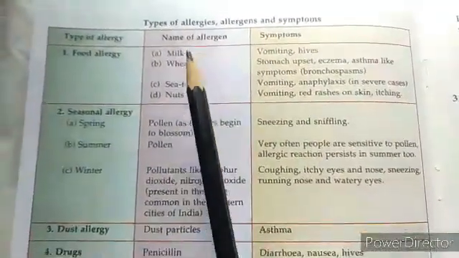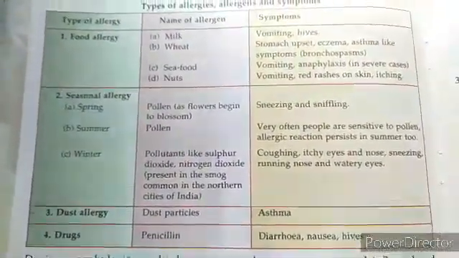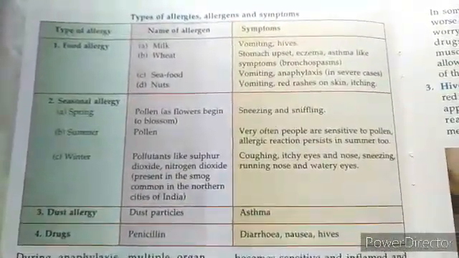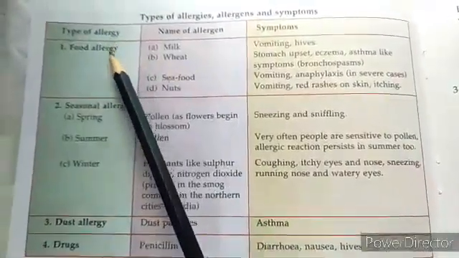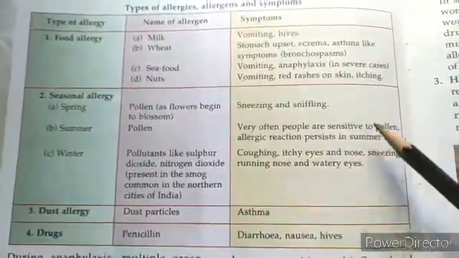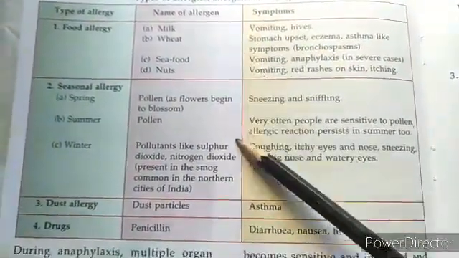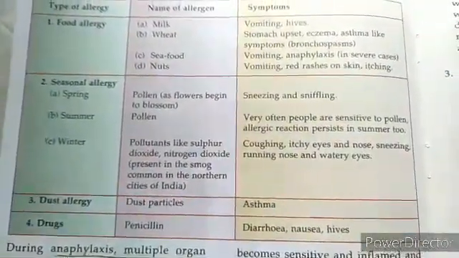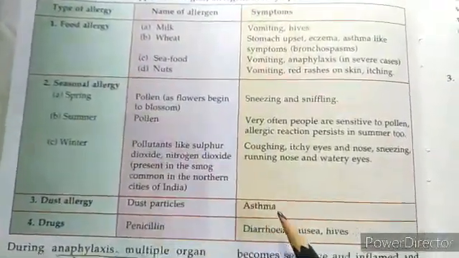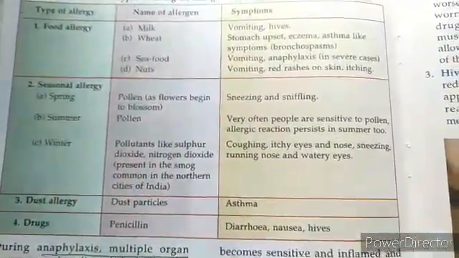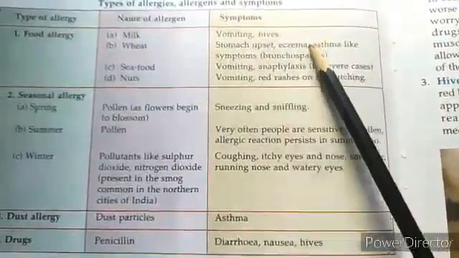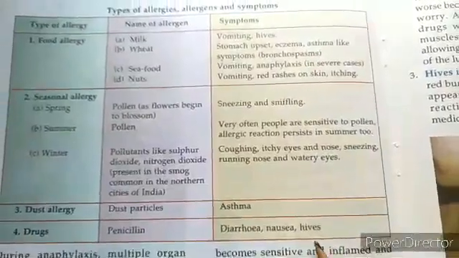Now we come to this table, a wonderful table to have a look at the various types of allergies, allergens, and symptoms. So in this green column, we can very easily see that we have the types of allergies, and in this pink column we have the names of the allergens that cause the allergy. And how will we come to know whether a person has an allergy and which type? For that we need to see the symptoms which are given here in this table. So let's have a look.